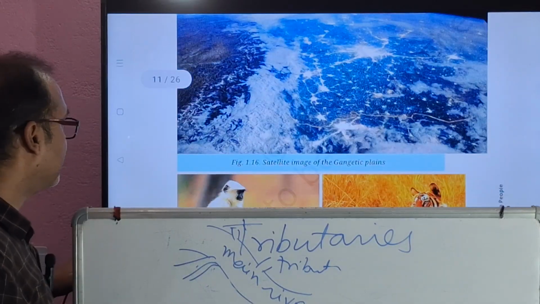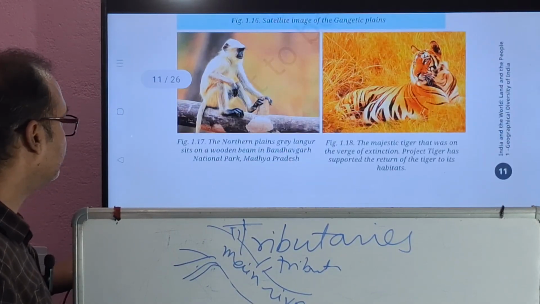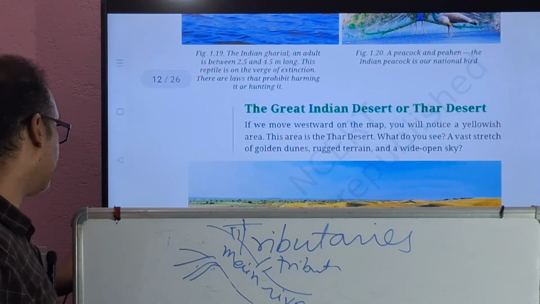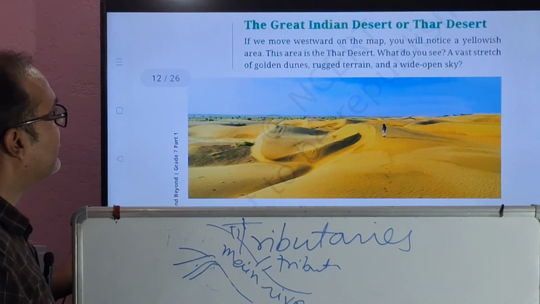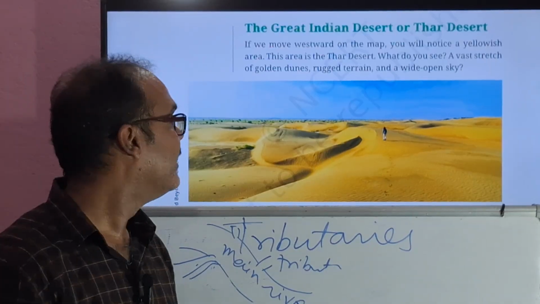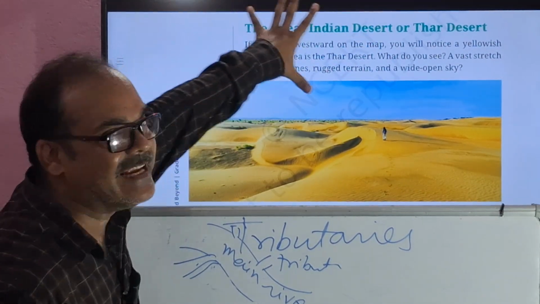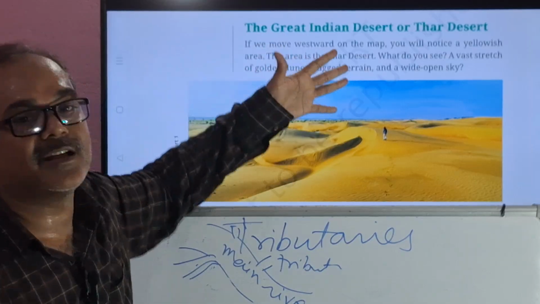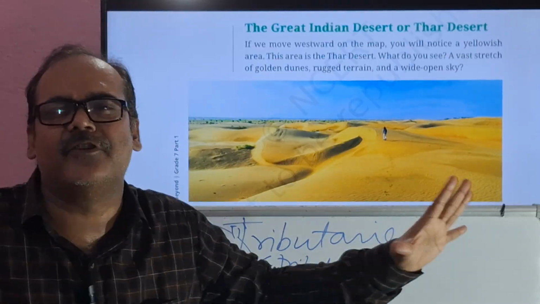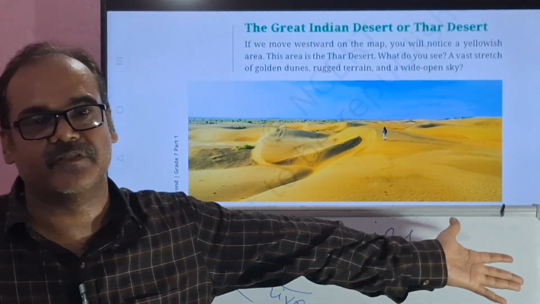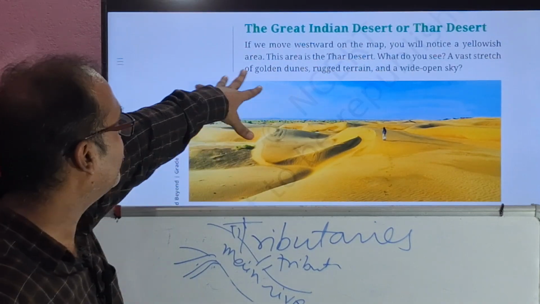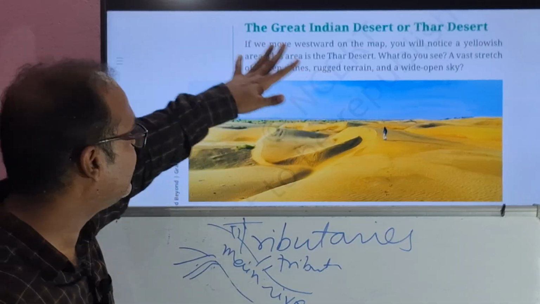Now, see here, a satellite image of the Gangetic Plains. Next, we see the Great Indian Desert or the Thar Desert, if you move westward. Now, let's move to the new topic, the Great Indian Desert or the Thar Desert. You can see it is yellowish in color, fully sand, sand everywhere. And it is on the westward side of the map. You will notice a yellowish area. This area is the Thar Desert, right?